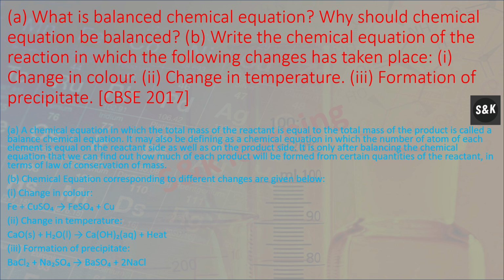Chemical equations corresponding to different changes are given below. A. Change in color: Fe plus CuSO4 forms FeSO4 plus Cu. Change in temperature: calcium oxide plus water forms calcium hydroxide plus heat. Formation of precipitate: barium chloride plus sodium sulfate forms barium sulfate plus sodium chloride.